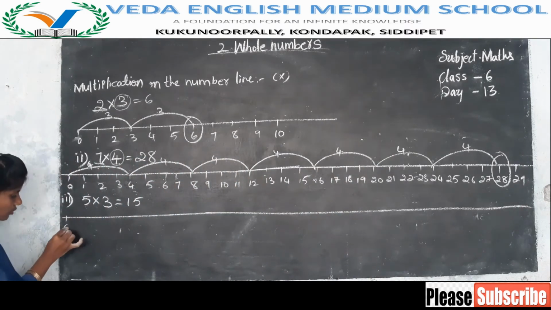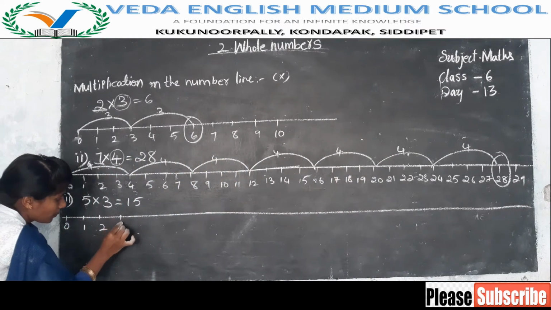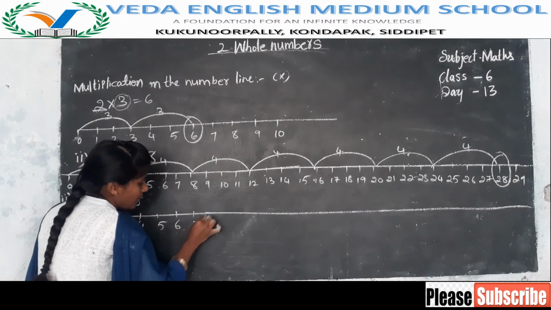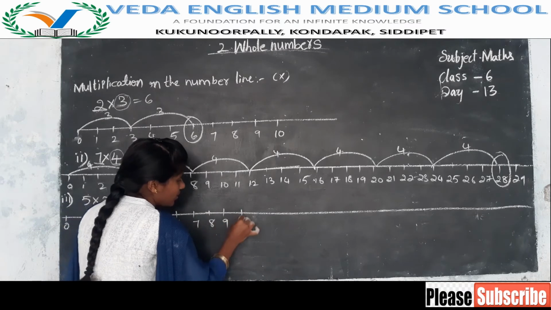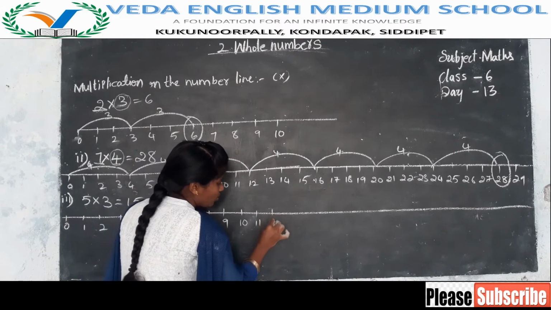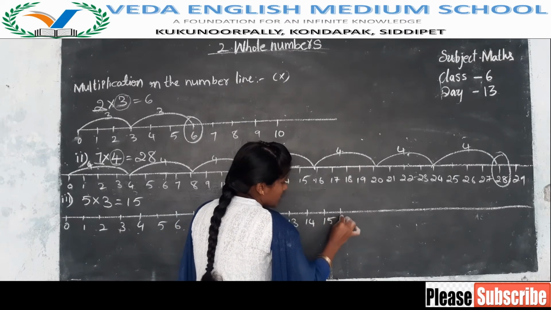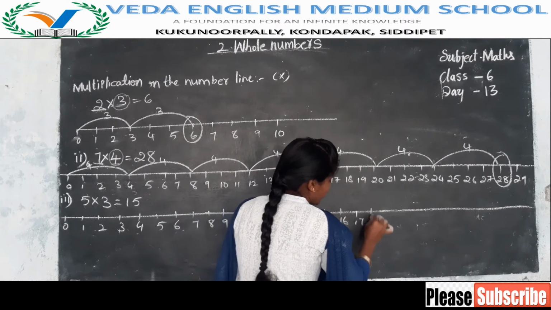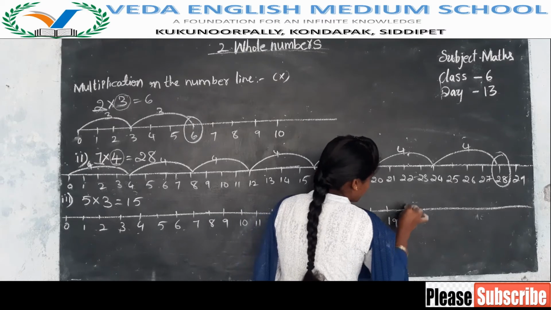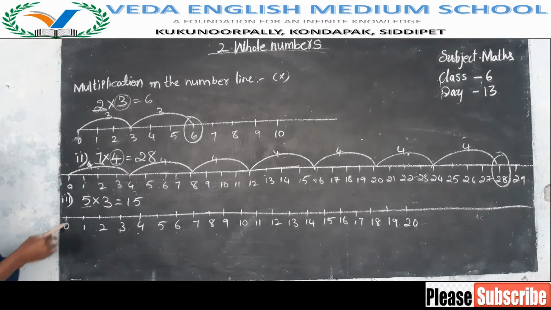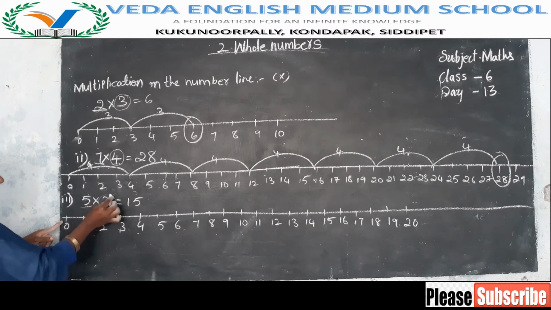Then 0 1 2 3 4 5 6 7 8 9 10 11 12 13 14 15 16 17 18 19 20. Now we have to take 5 steps. In each step we have to go for 3 moves. 5 steps, and in each step 3 moves.